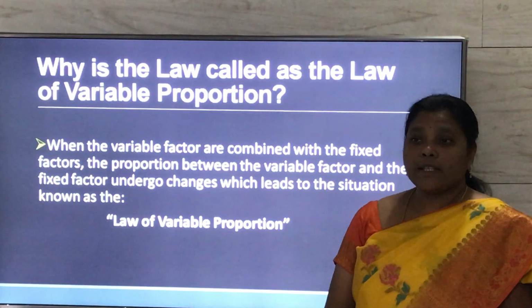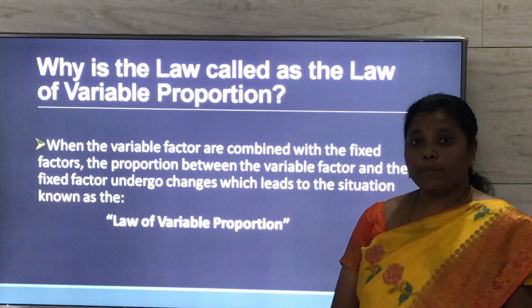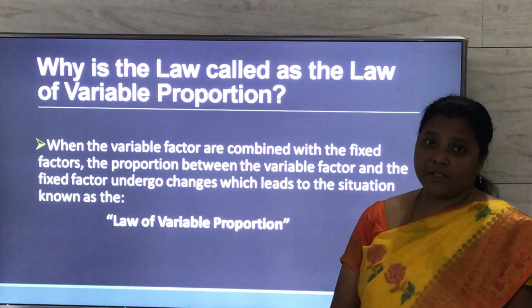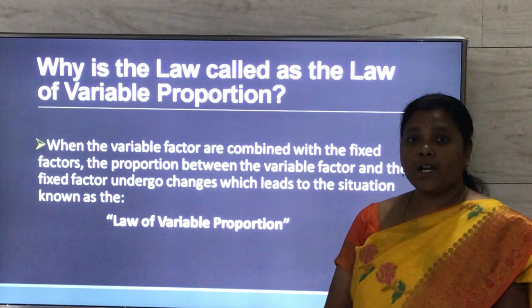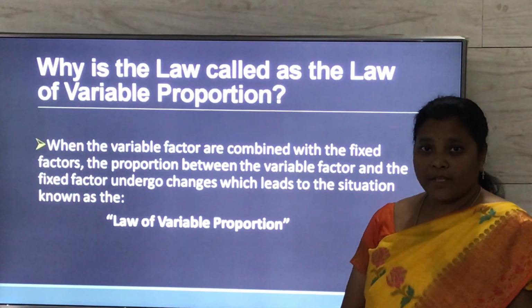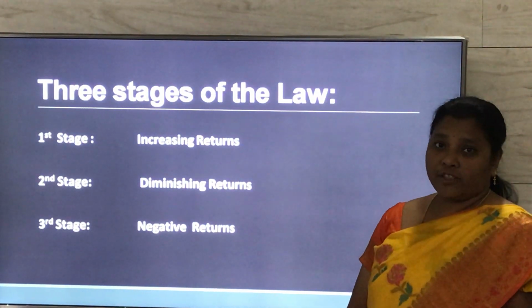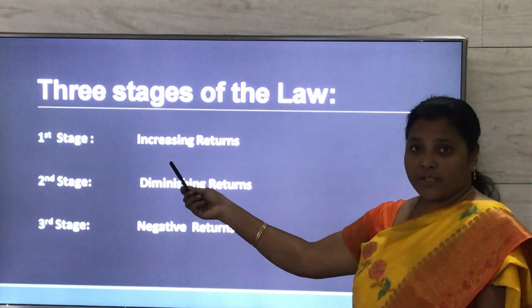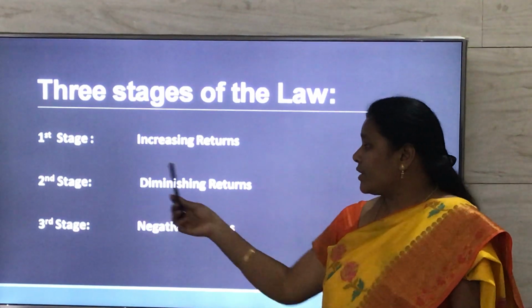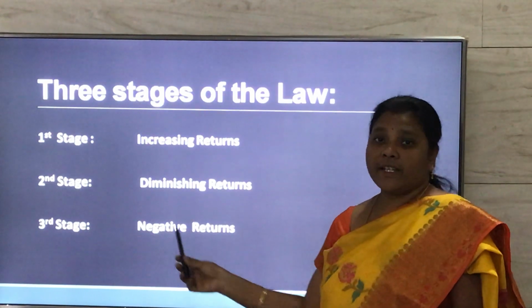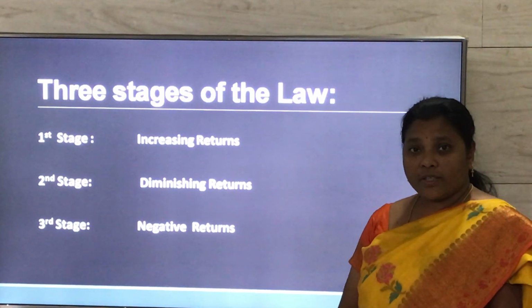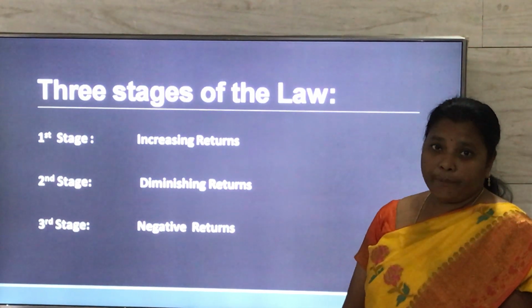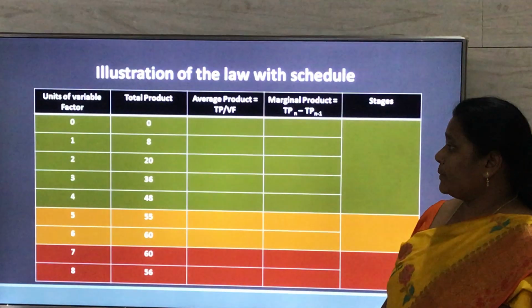Likewise, as the number of laborers the farmer employs increases, the proportion between the variable factor and the fixed factor undergoes changes, which reflects on the output they are producing. And this can be seen in three stages. That is, the first stage, increasing returns, the second stage, diminishing returns, and the third stage, negative returns. Let us try to understand these three stages more elaborately with the help of a hypothetical schedule.